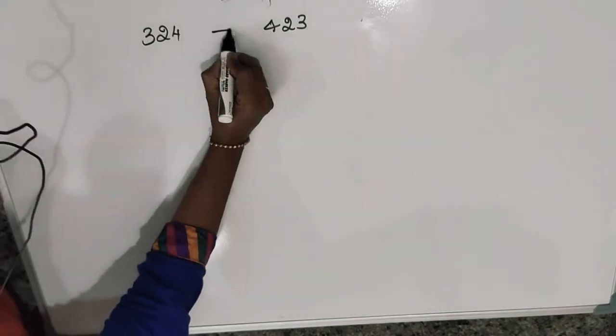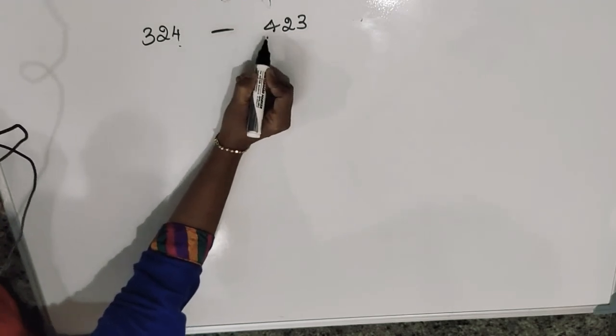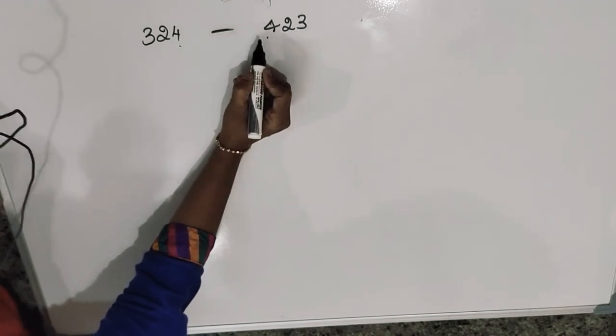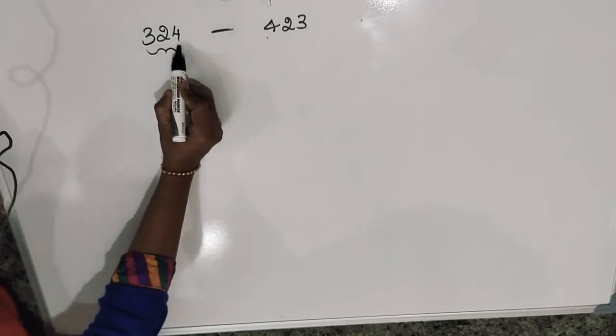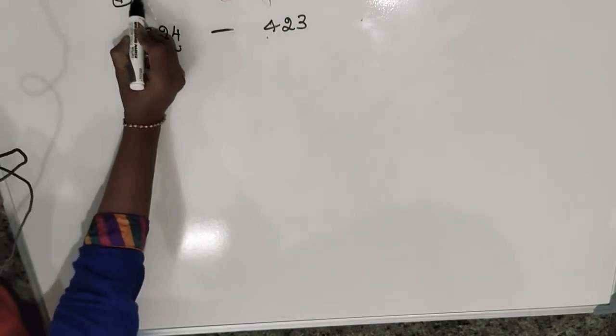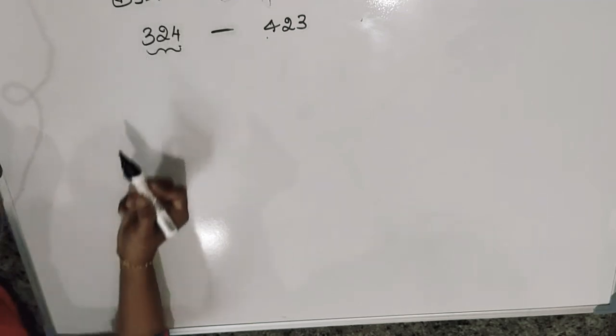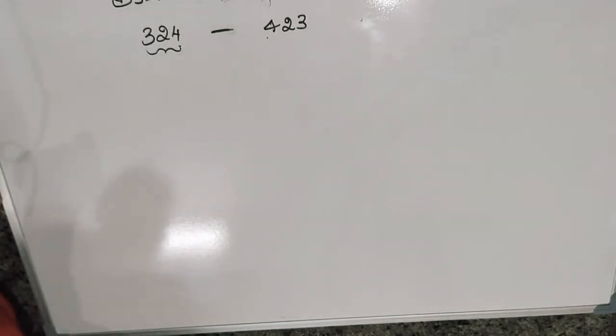They asked us to find the difference between these two numbers using the generalized form. Understood? 324 is the question: the given number you have to reverse and find the difference using the generalized form method.